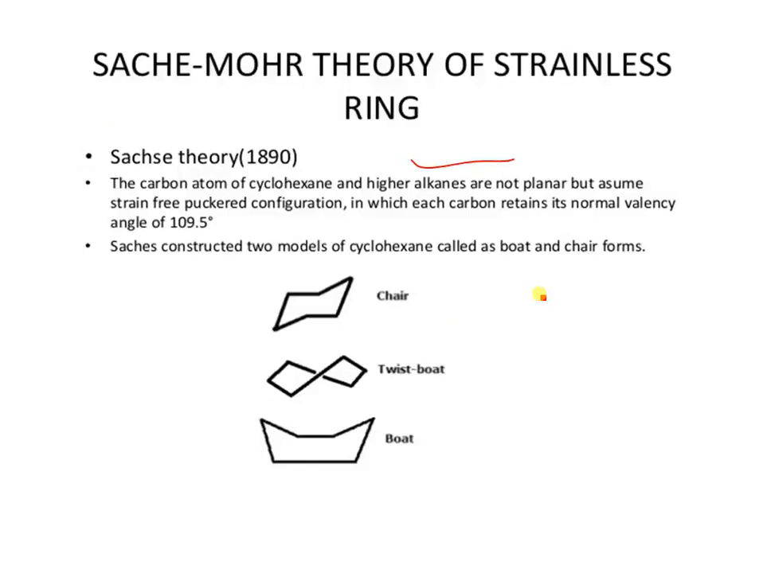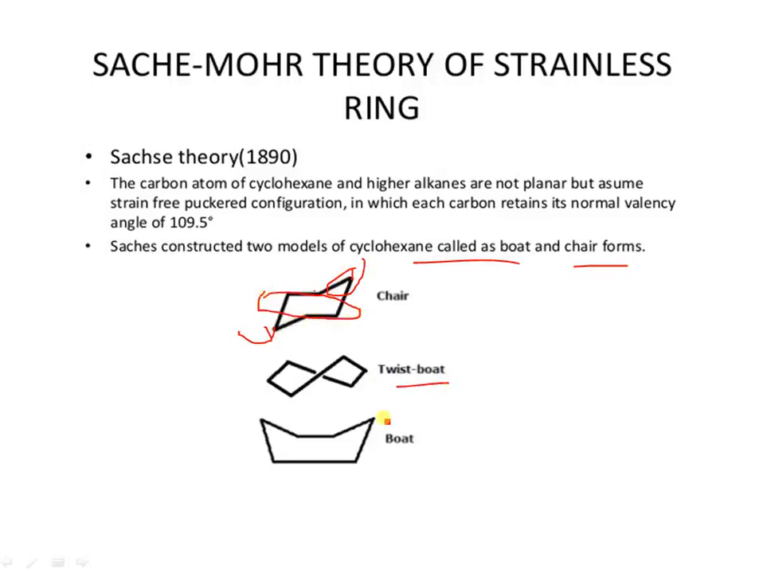It suggested a puckered configuration in which the carbon retains its normal valence angle of 109.5. Sachse constructed two models of cyclohexane called boat and chair conformations. It is a chair. How many carbons? 1, 2, 3, 4, 5, 6. Six carbons are there. Carbon 1 is above the plane, 4 is below the plane, and the remaining are in the same plane.